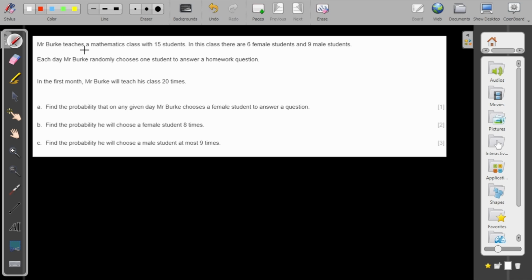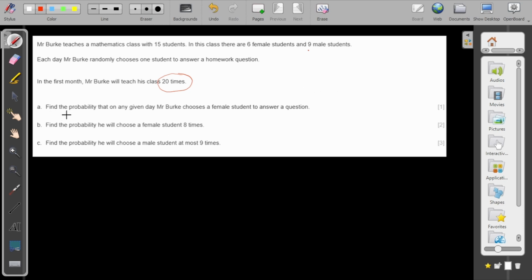Mr. Burke teaches a mathematics class with 15 students. In this class there are 6 female students and 9 male students. Each day, Mr. Burke randomly chooses one student to answer a homework question. Randomly, very important. In the first month, Mr. Burke will teach his class 20 times. So basically, he will teach 20 days.